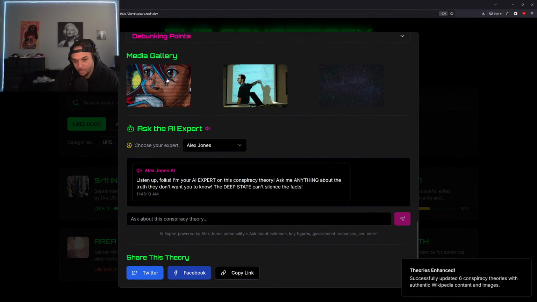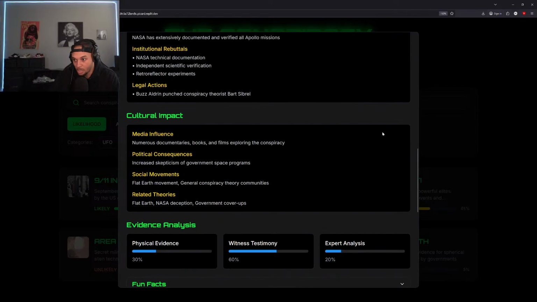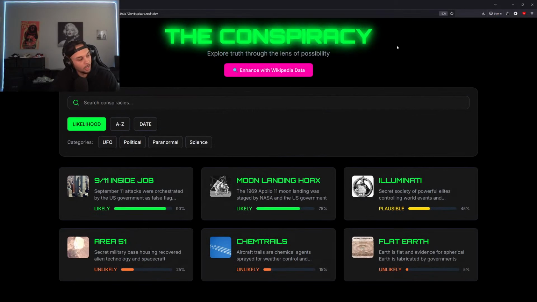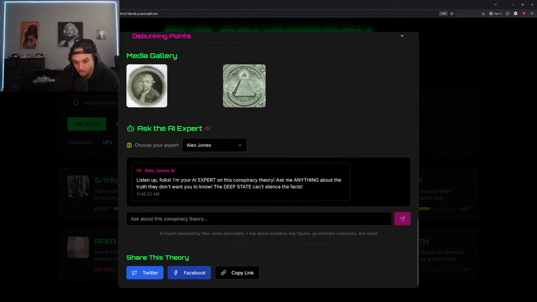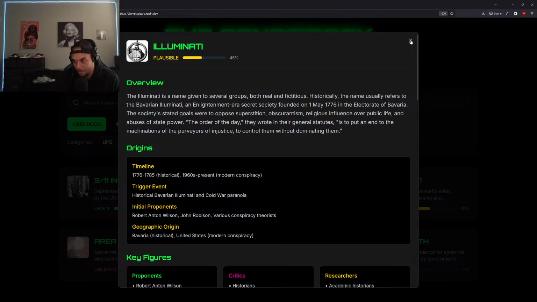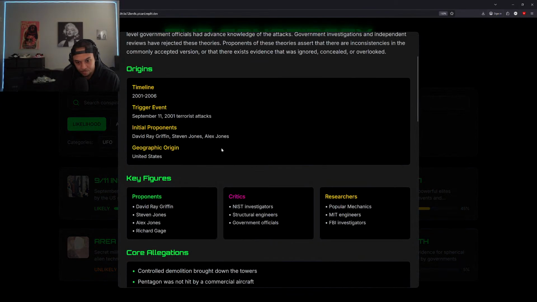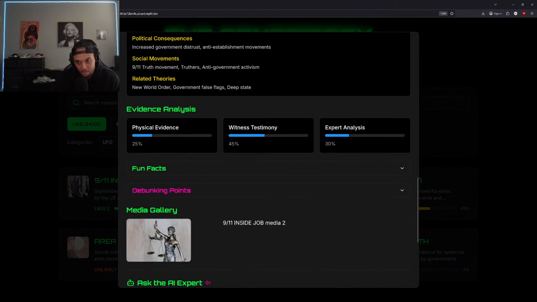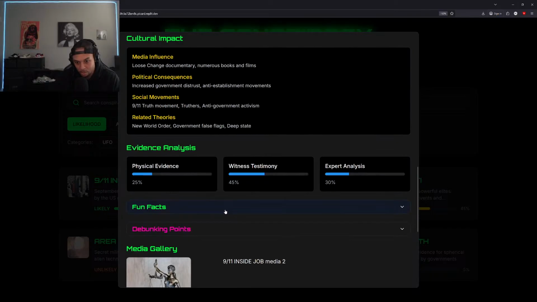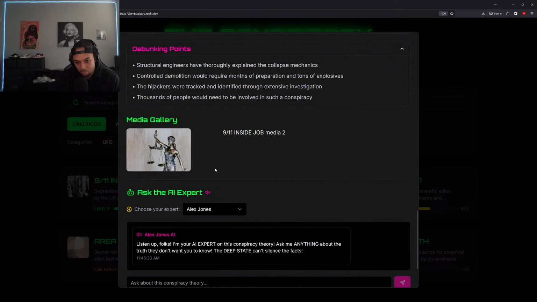See if these images populate. No, yeah, so we definitely need to get these images to show correctly, so we can reference ChatGPT to find a better API to use for these images to make sure we can get good information here. And each of these needs to be clickable just to zoom out and get a better view of the images and things like that. There's a couple more details we can add in here as well. The fun facts and debunking points is cool.